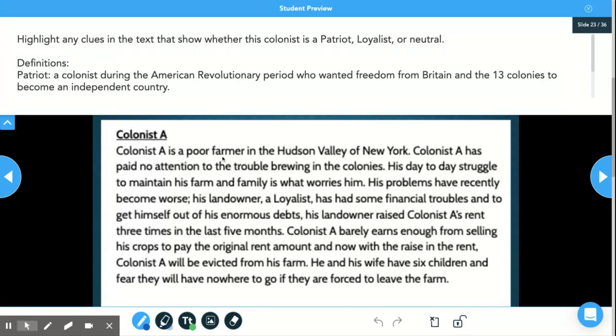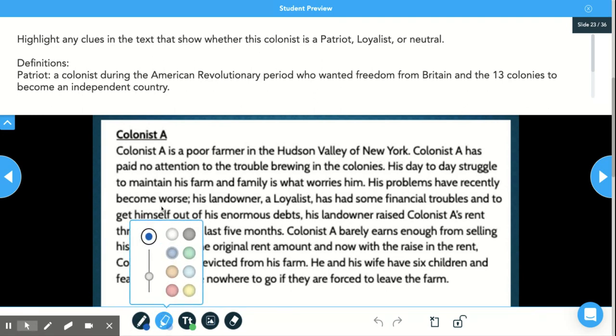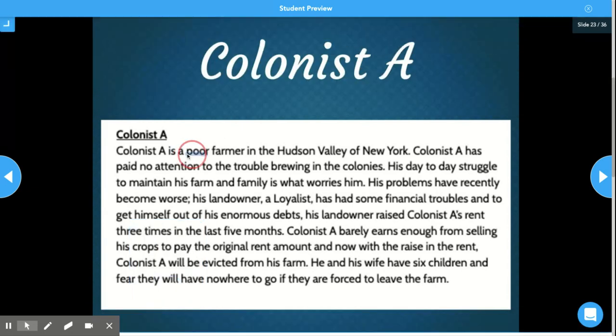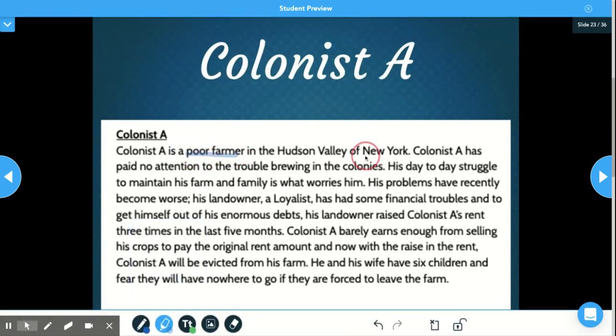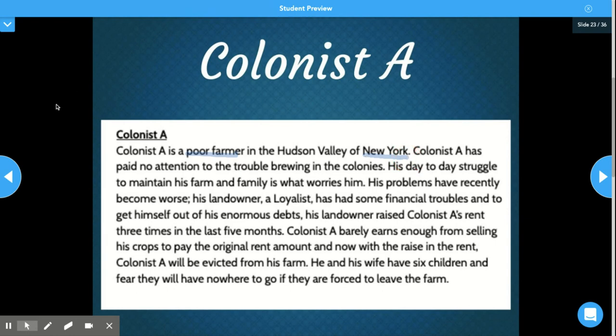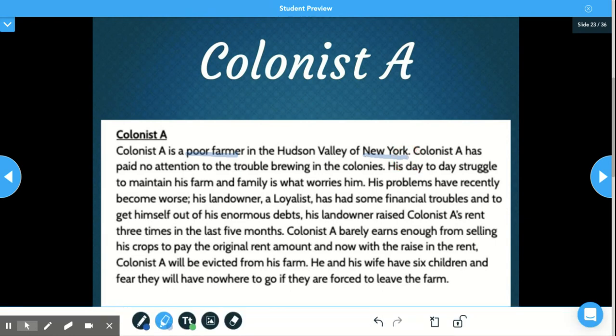Colonist A is a poor farmer in the Hudson Valley of New York. I'm going to highlight that they're a poor farmer. I think that's important. And they're in New York, so I know they're in the northern colonies. Colonist A had paid no attention to the trouble brewing in the colonies. His day-to-day struggle to maintain his farm and family is what worries him. His problems have recently become worse.